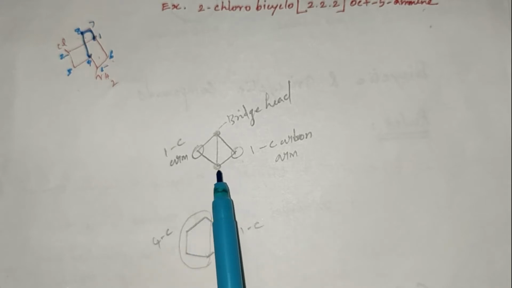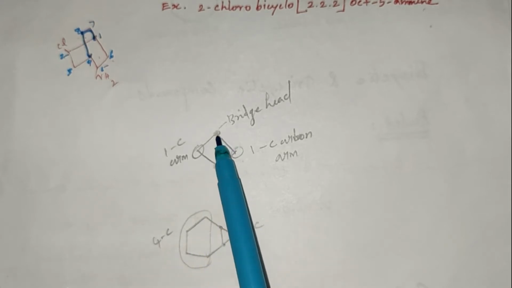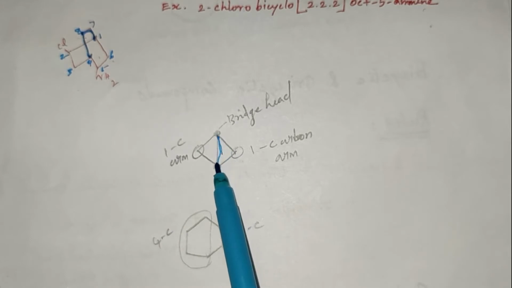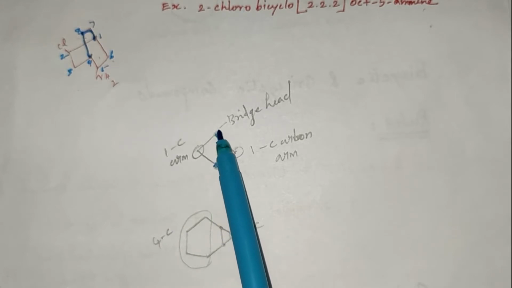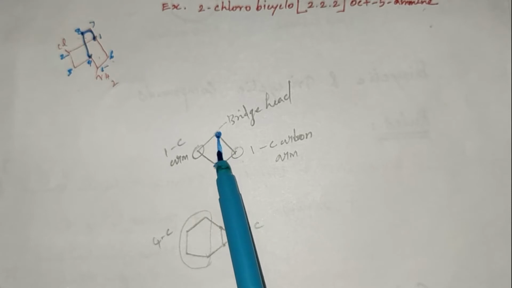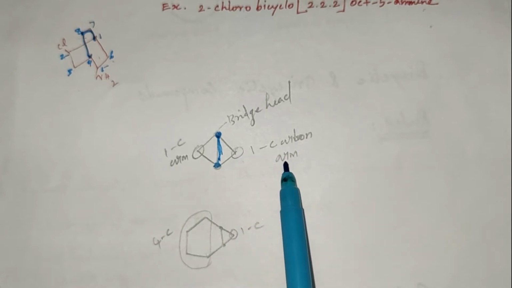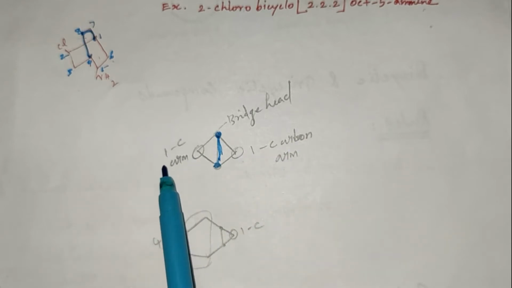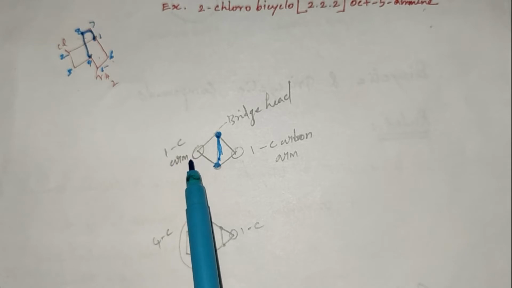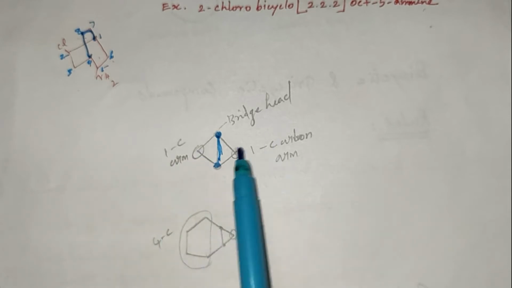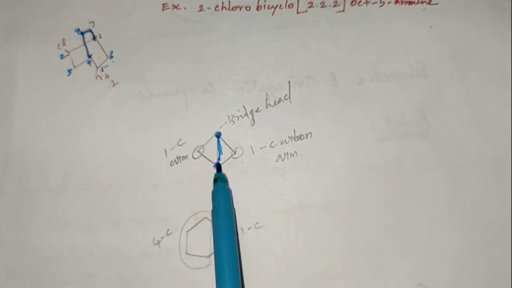We see this compound. This is a bicyclo compound. In this compound, this is a bridgehead position, bridgehead carbon, between the two cyclic compounds. On this side is a 1 carbon arm. On this side is also a 1 carbon arm. These two are connected between the bridgeheads.